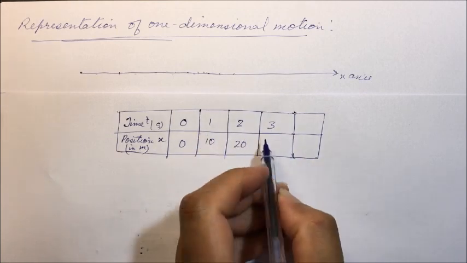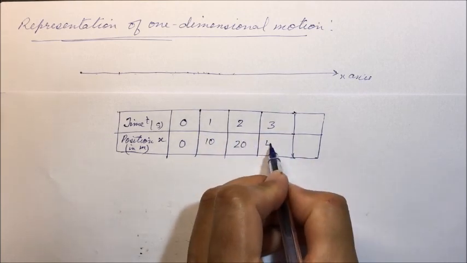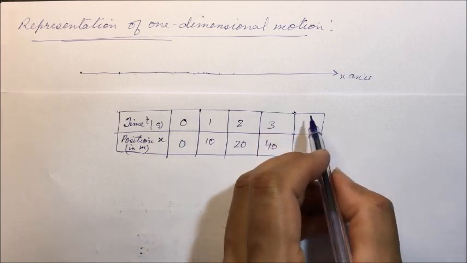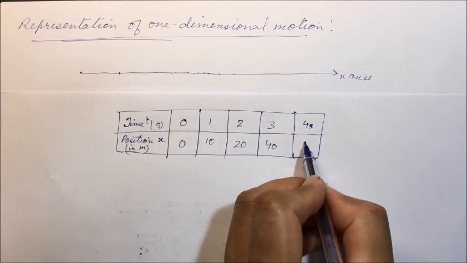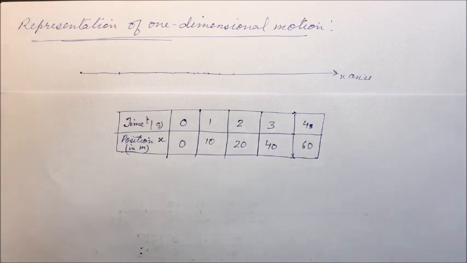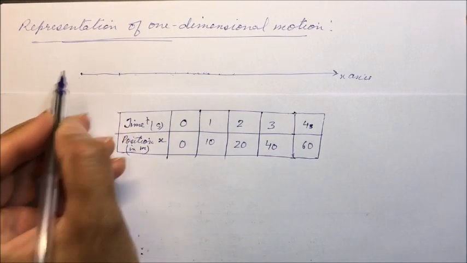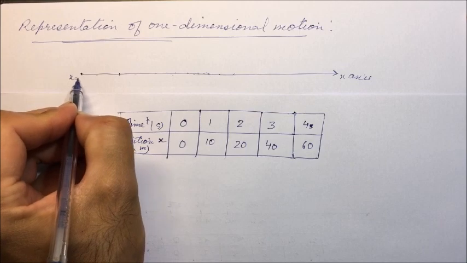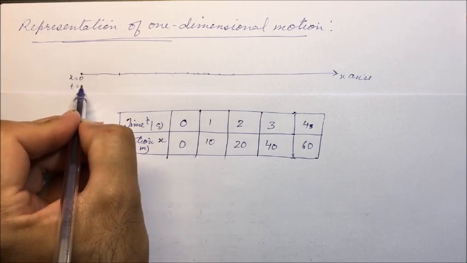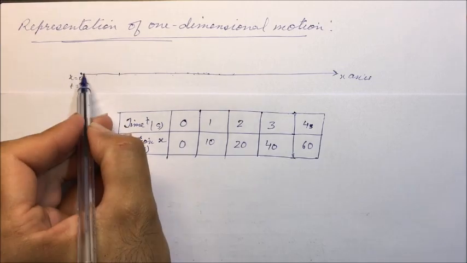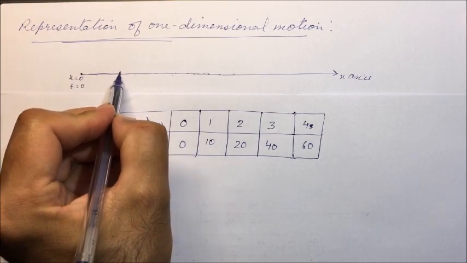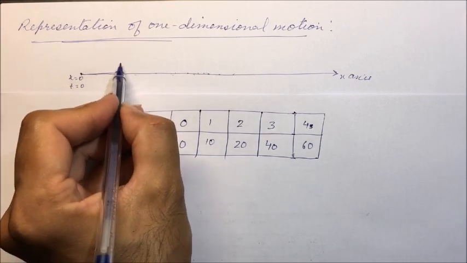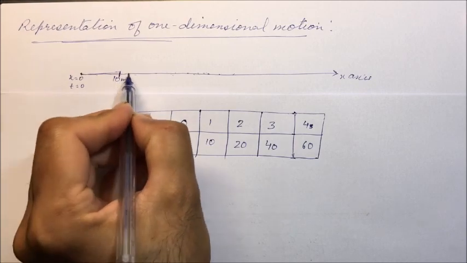After 3 seconds, the body is at the position of 40 meters. After 4 seconds, the body is at a position of 60 meters. So if this is 0, we are representing x equal to 0 at t equal to 0. After 1 second, body has covered 10 meters. So this length is 10 meters.